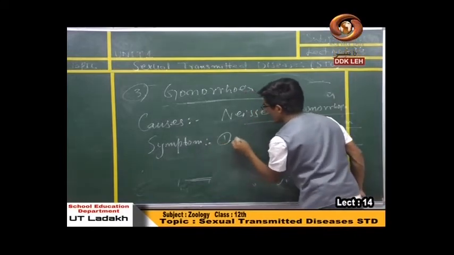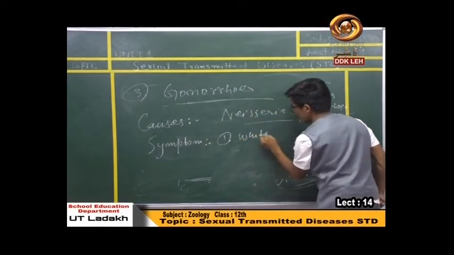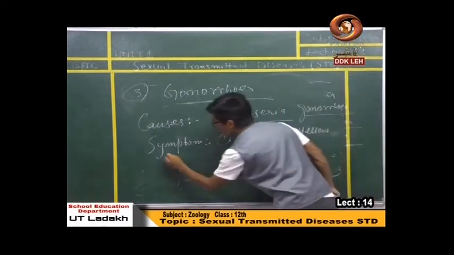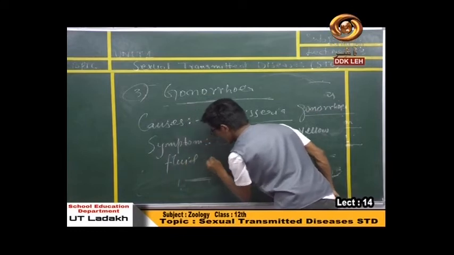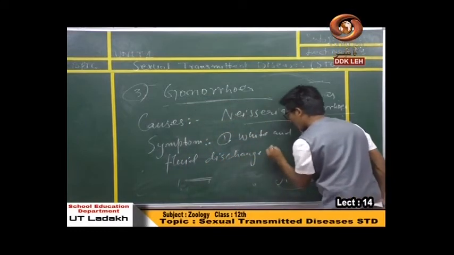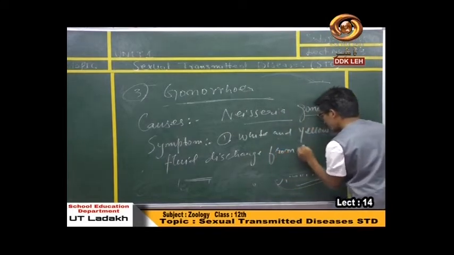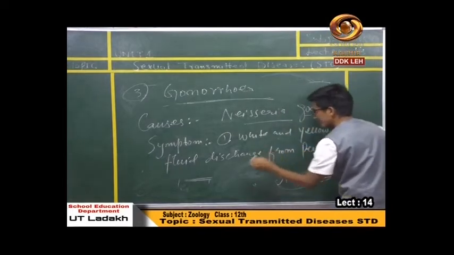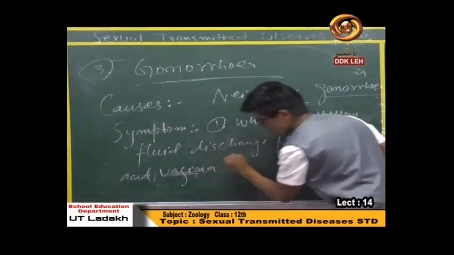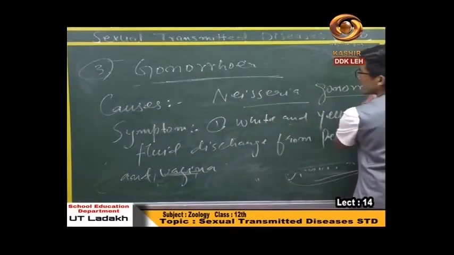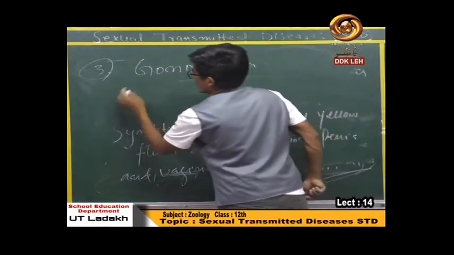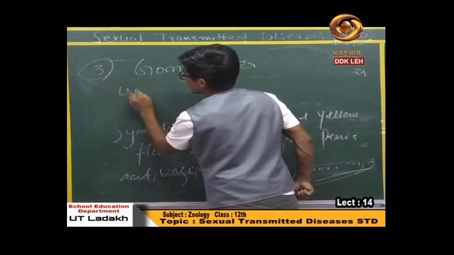First symptom, white and yellow fluid discharge from penis and vagina. Second symptom is irritation.